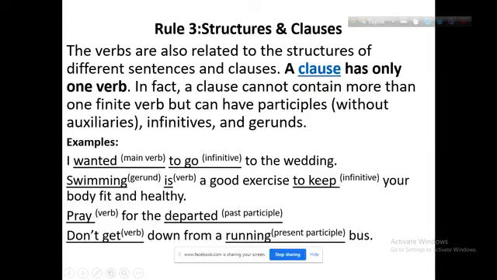Here keep is an infinitive verb. You will get three verbs in this sentence, but only one is the main verb and the other verbs are auxiliaries, infinitives, gerunds, participles, etc. Here swimming is a gerund, to keep is an infinitive.